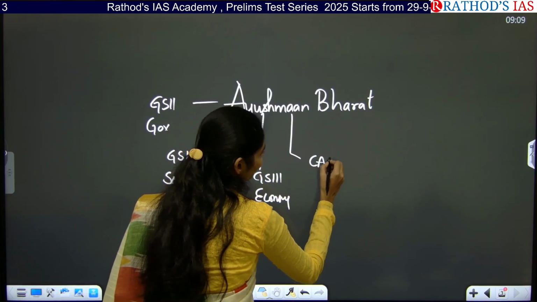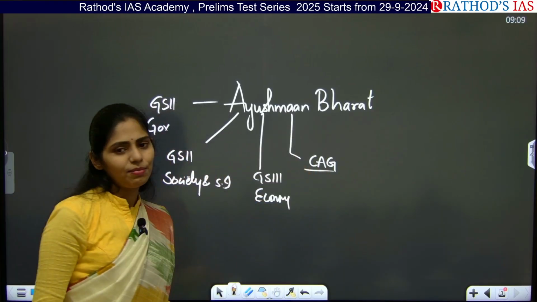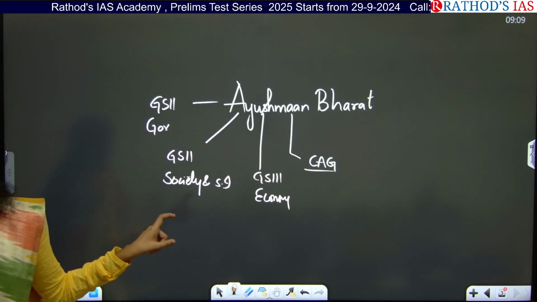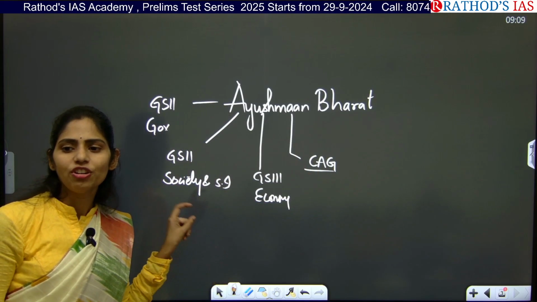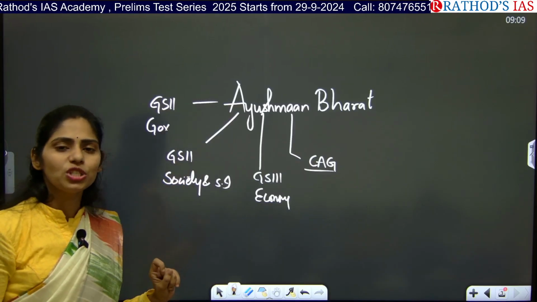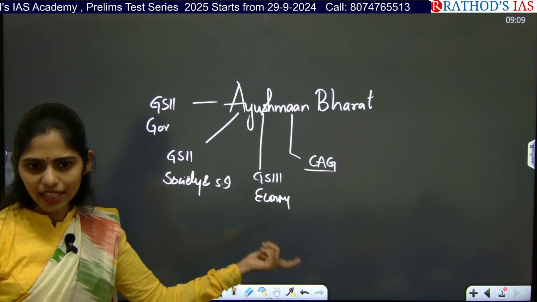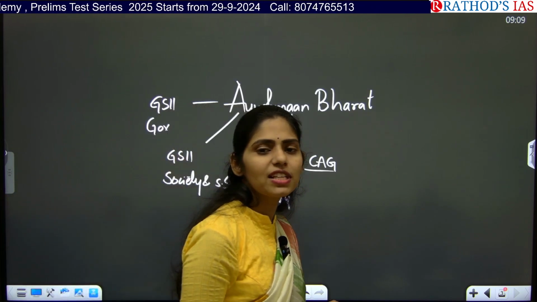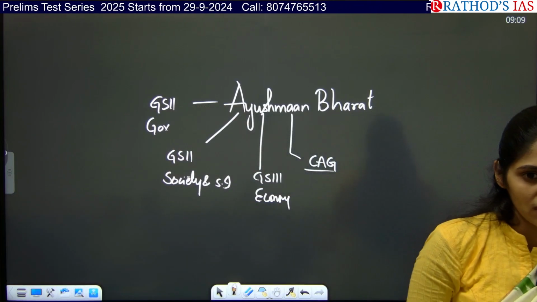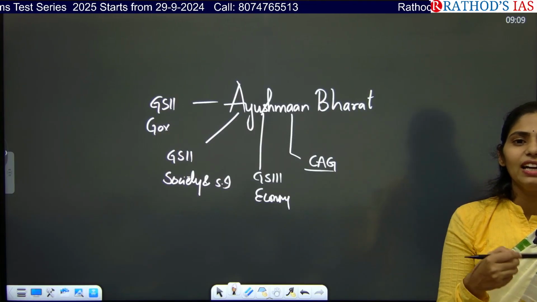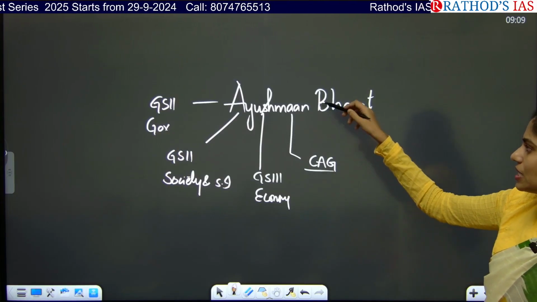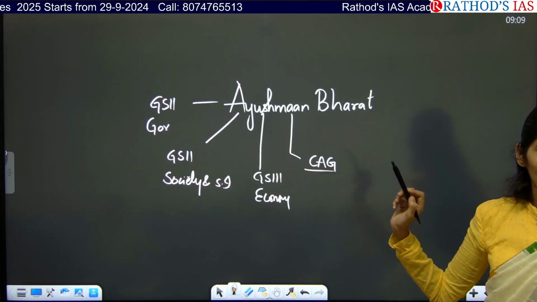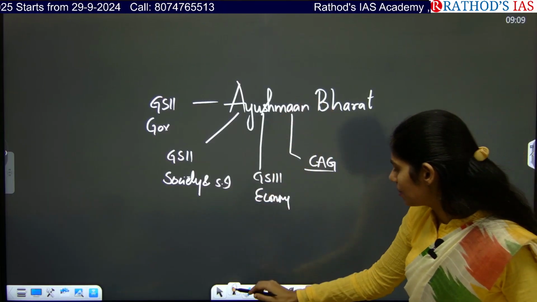about the role of CAG. So when we discussed CAG, I said yes, we found that there is misappropriation of funds which happened in this Ayushman Bharat, which had been said by this CAG. There we said about auditing of CAG as well as propriety. Yes or no? We discussed that question, legality and propriety of CAG. So there we discussed this example. Yes or no? So from all these subjects you can see this.